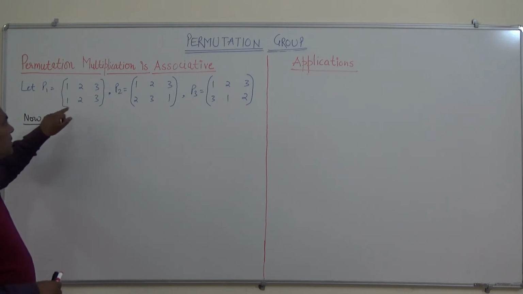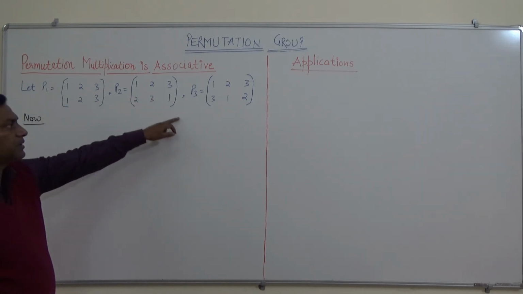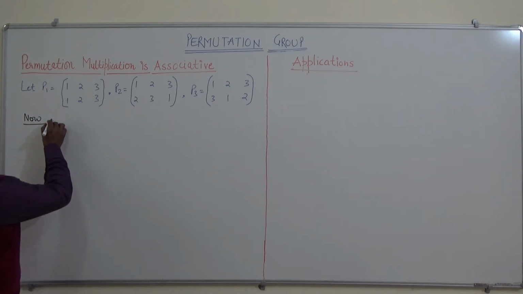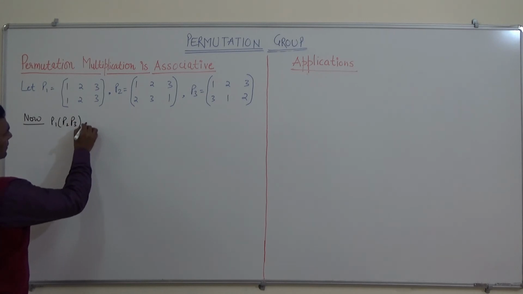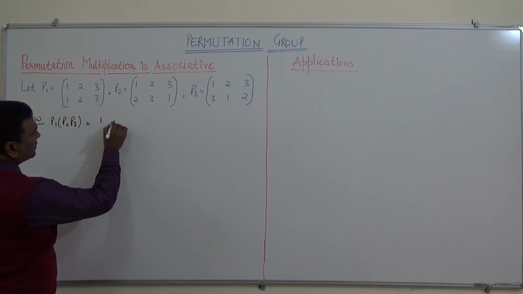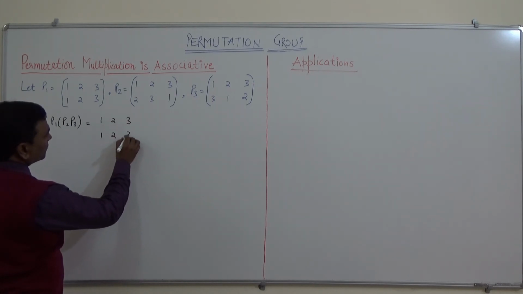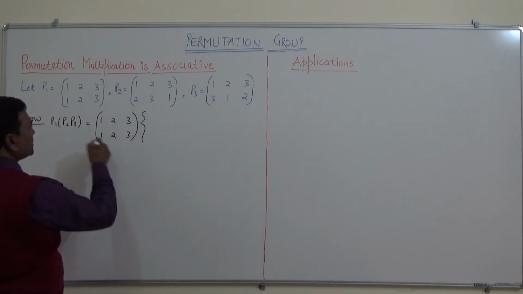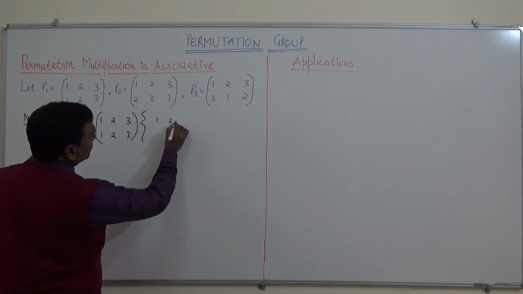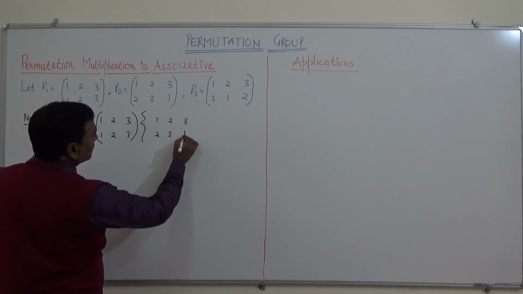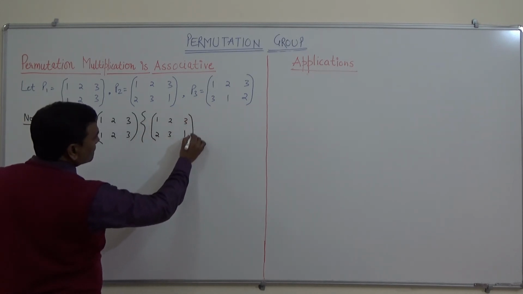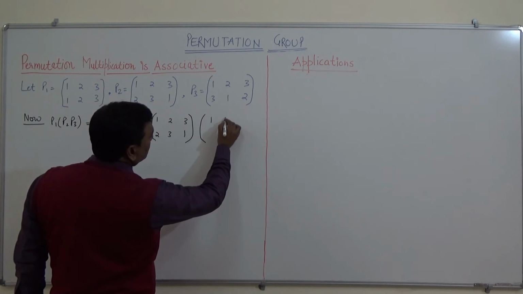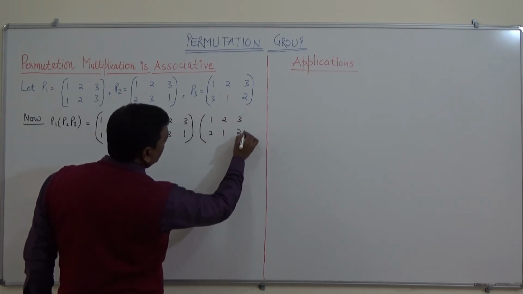P1 is 1 2 3, 1 2 3, P2 is 1 2 3, 2 3 1, and P3 is 1 2 3, 3 1 2. Let us calculate first P1 P2 into P3, which equals P1 is 1 2 3, 1 2 3, P2 is 1 2 3, 2 3 1, and P3 is 1 2 3, 3 1 2.